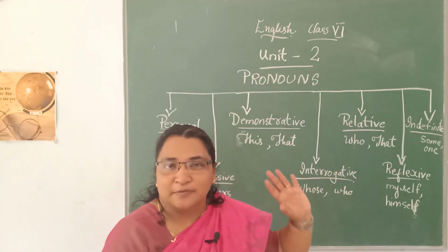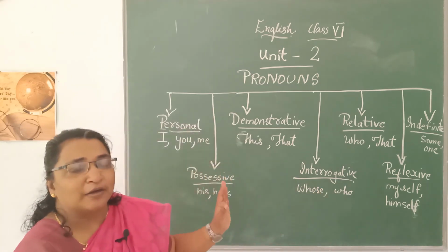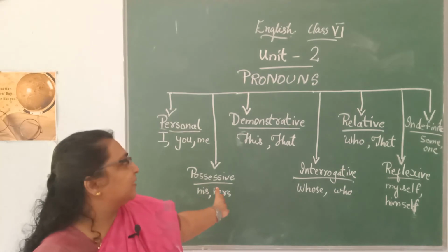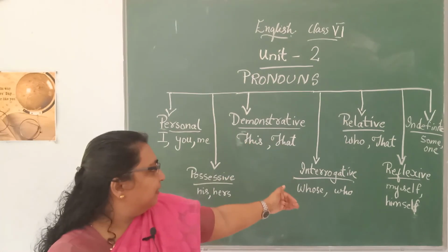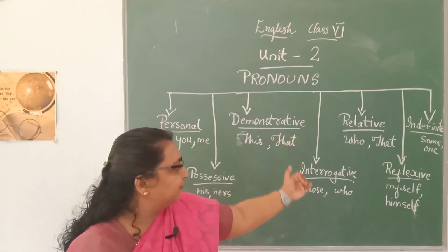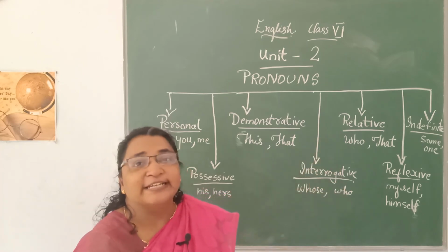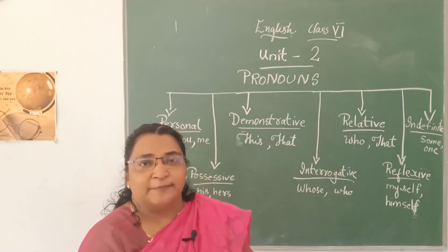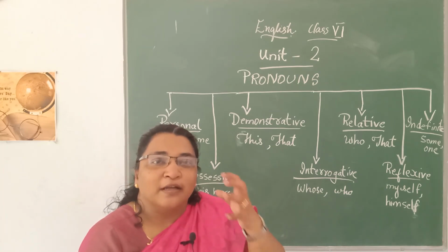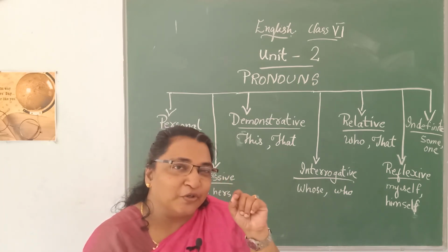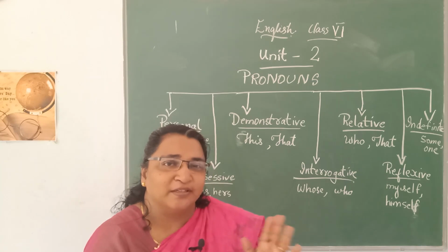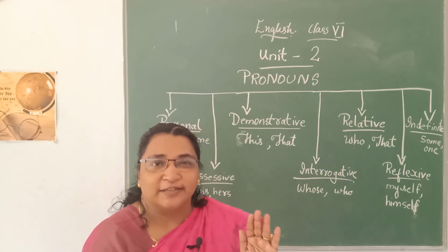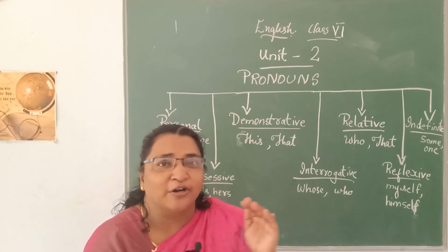Am I clear? We have how many types? Personal, possessive, demonstrative, interrogative, relative, reflexive and indefinite. What is the meaning of indefinite? It is not definite. We are confused, we don't know, we are not specific about it. Actually we are not able to tell if it is there or not.